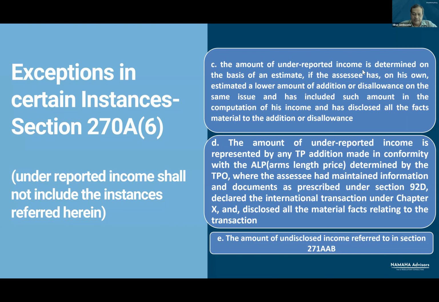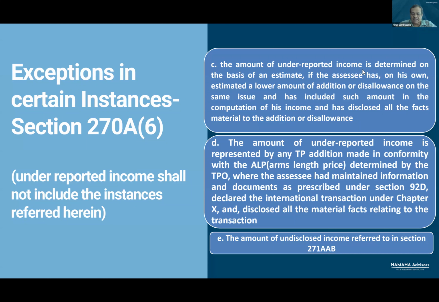And lastly, if the amount of undisclosed income is referred to in section 271AAB, it will not be regarded as underreported income under this section. So what is this undisclosed income? In section 271AAB, where in the premises of an SSE, a search takes place and assessment is done post-search. It is called a search assessment.